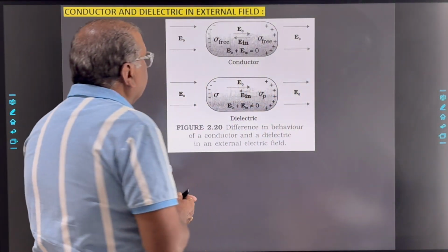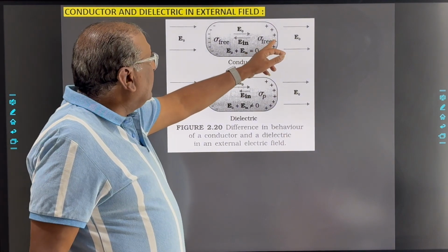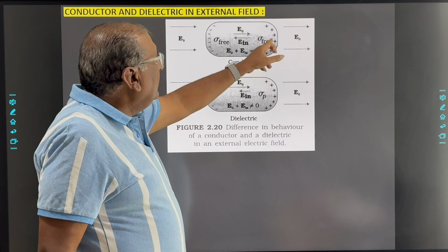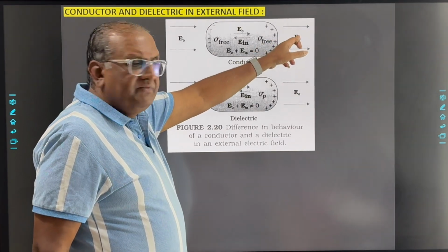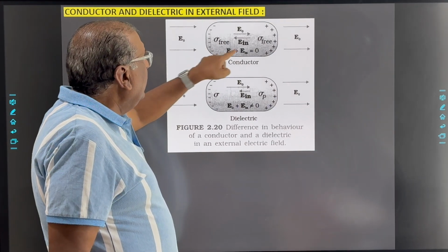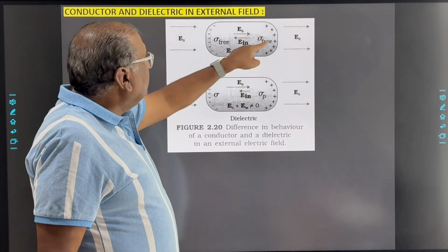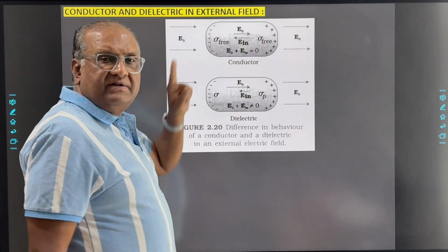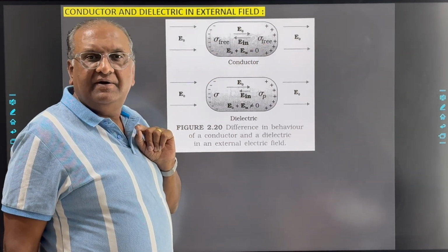So positive charges will be accumulated on the surface which is in the direction of the field, and opposite to it negative charges will be accumulated. And due to these positive and negative charges inside the conductor, an electric field will be developed.